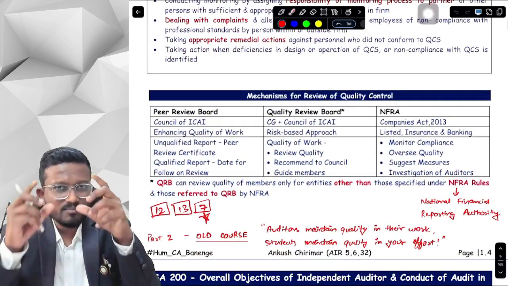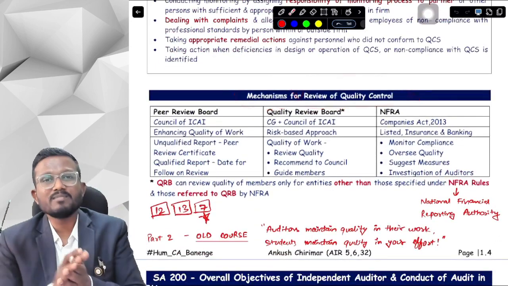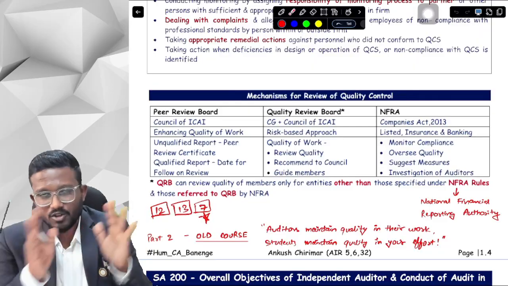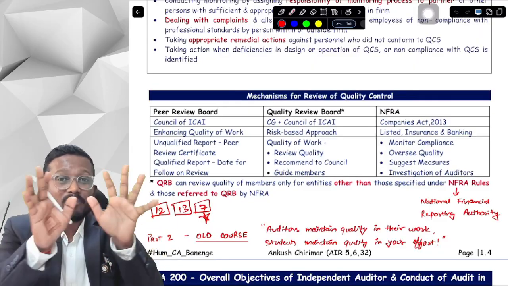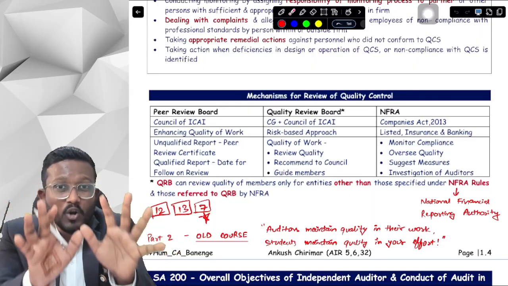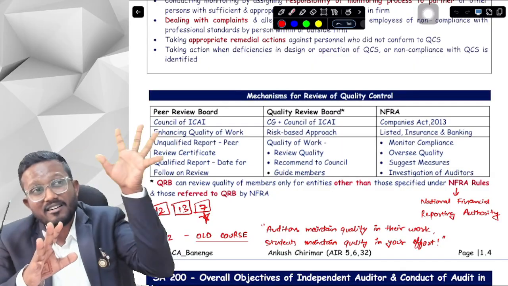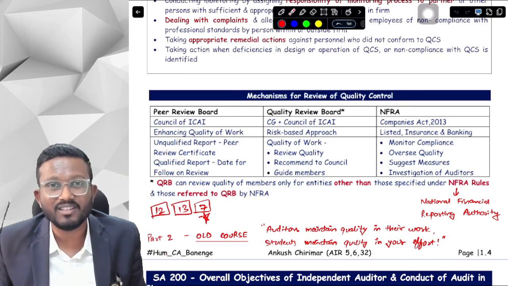So now there is a small topic that talks about mechanisms for review of quality control. Now, what is mechanisms for review of quality control? Basically, there are different types of boards and organizations or forums or entities that check whether the CA is performing his work with quality or not. The EQCR is not in itself sufficient for them. They have appointed different bodies, different boards to check whether the CAs are working with quality or not.